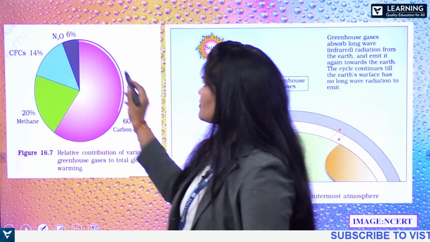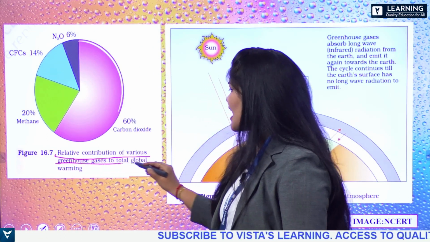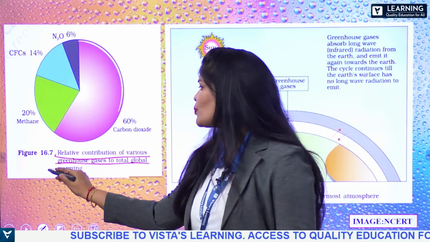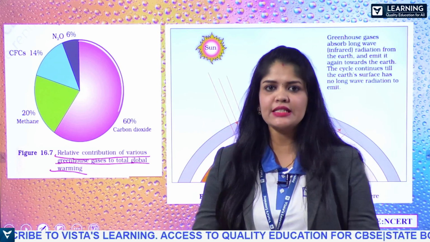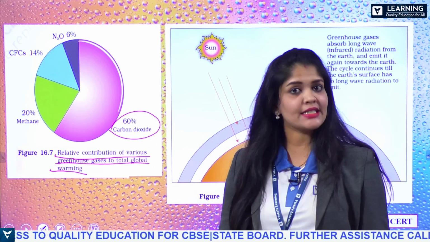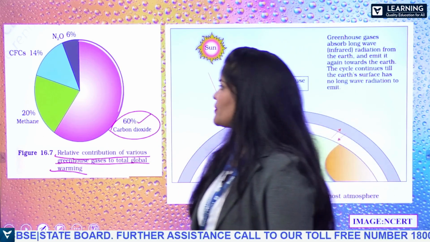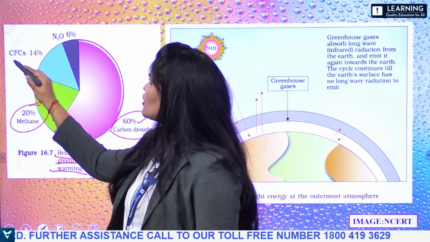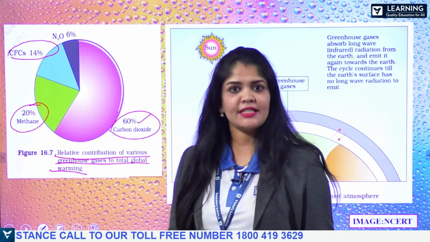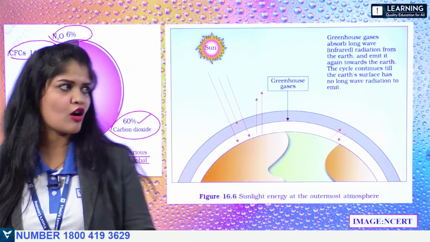So here, this is the relative contribution of various greenhouse gases to the total global warming, the heating up of the Earth's surface. The major percentage is carbon dioxide, which accounts for 60%, 20% methane, 14% CFC, and nitric oxide.